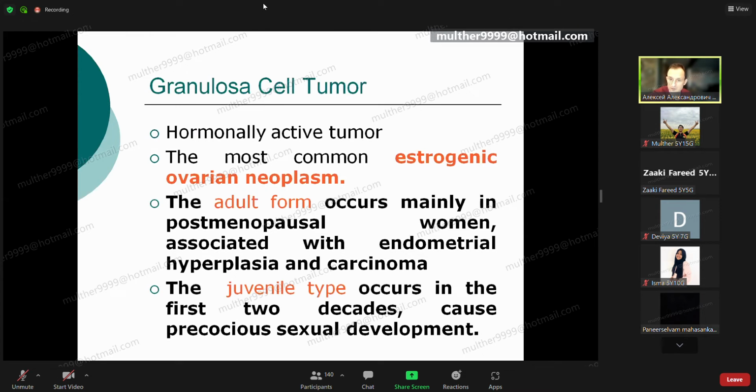Granulosa cell tumors are the most commonly met type of tumor from the germ cells, can produce hormones, and that's why the female will get other clinical signs. The most common estrogenic ovarian neoplasm. The adult form occurs mainly in postmenopausal women, associated with endometrial hyperplasia and carcinoma, as a result of hyperestrogenia.